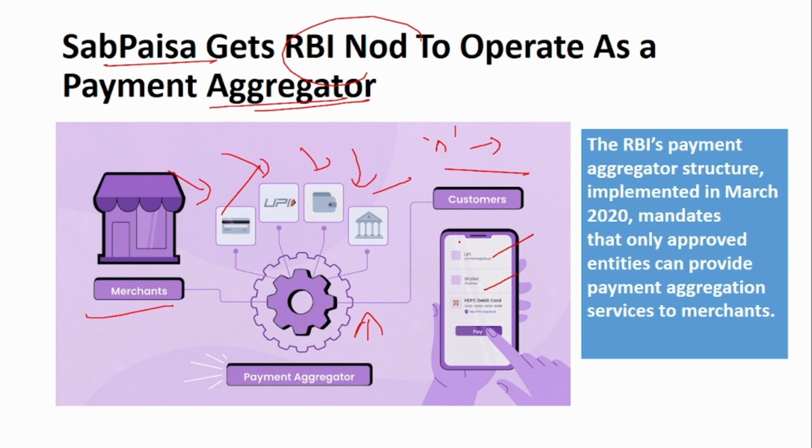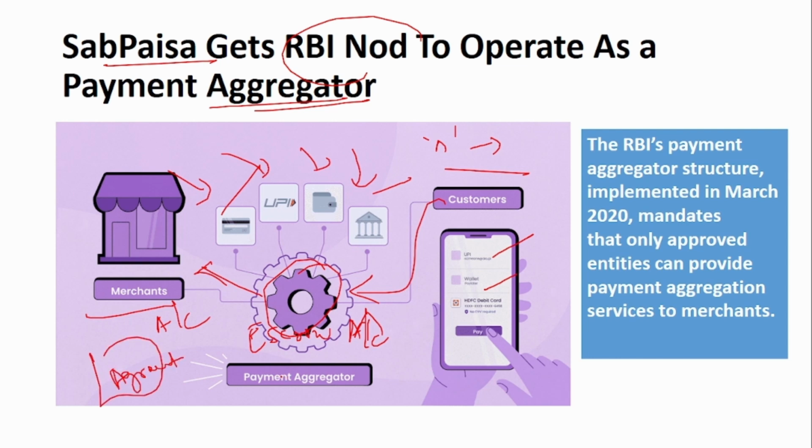What it will do is collect the money on behalf of the merchants, store it in its escrow account, and then send this money back to the merchant's account. Within how many days it will send to the merchant account will be mentioned in the agreement signed between the merchant and the payment aggregator. Regarding this, SubPaisa has got the RBI approval to operate as a payment aggregator. Prior to 2020, unapproved entities were also operating as payment aggregators. But in 2020, RBI's payment aggregator framework was implemented, and it mandates that only approved entities can provide payment aggregation services to the merchants.